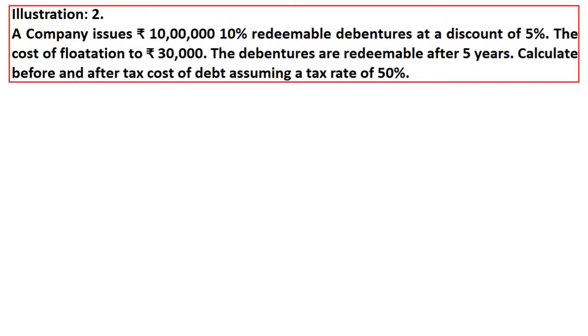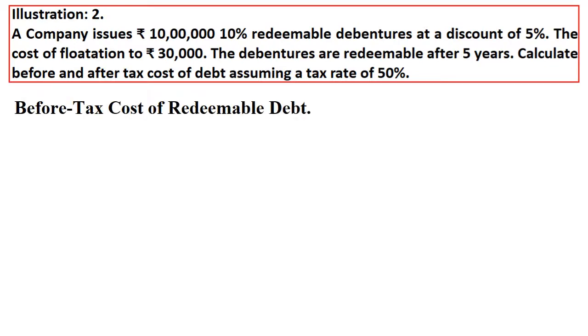A company issues 10 lakhs 10% redeemable debentures at a discount of 5%. The flotation cost comes to 30,000. Debentures are redeemable after 5 years. After 5 years, we are redeeming the debentures. Calculate the before and after tax cost of debt.